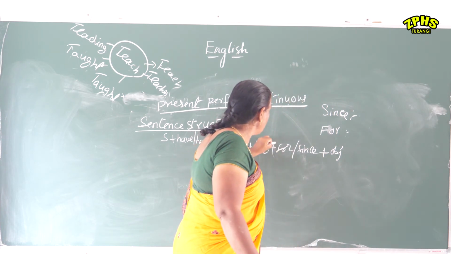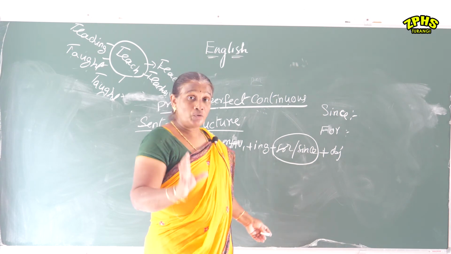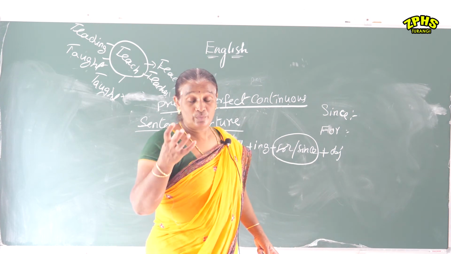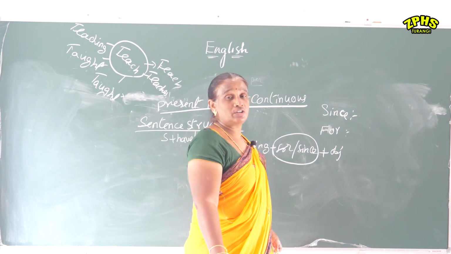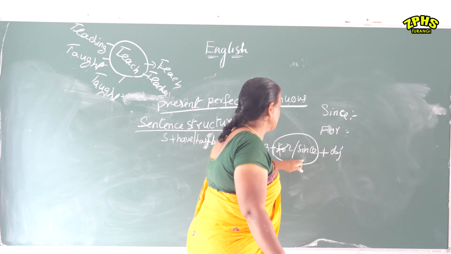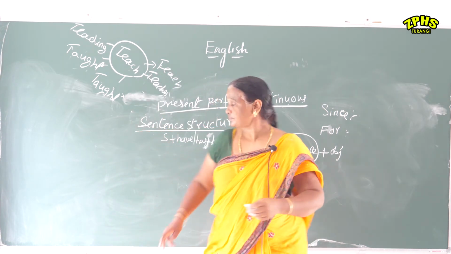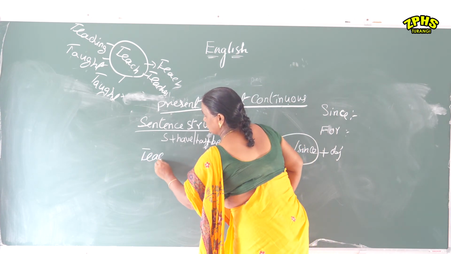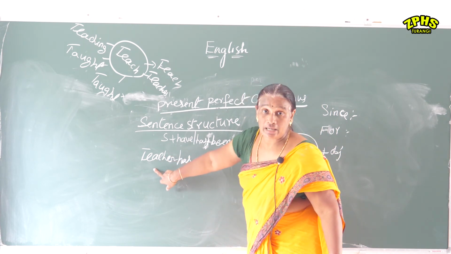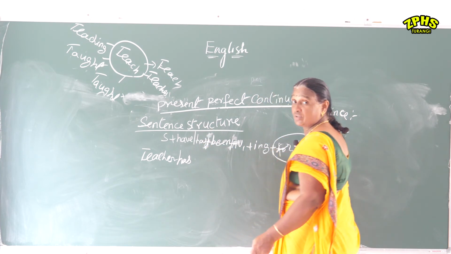Here, the most important thing is since and for in the perfect continuous tense. You have to know where we should use for and where we should use since. This is most important in your English grammar, in tenses or voices or anywhere: for or since. So now I will give an example of this sentence. Teacher has, because teacher is singular, so I use has here. If it is plural, we have to use have. I will give one more example with the plural.